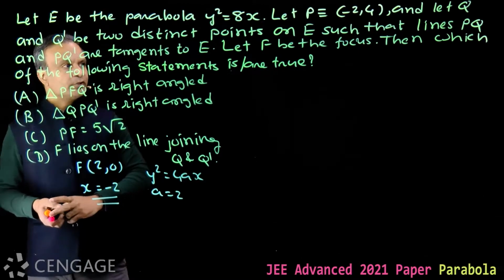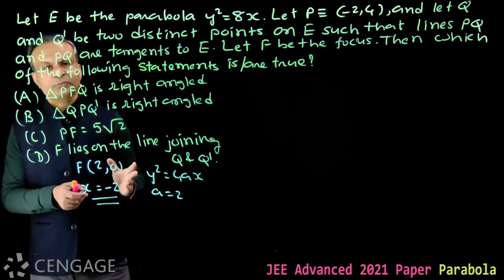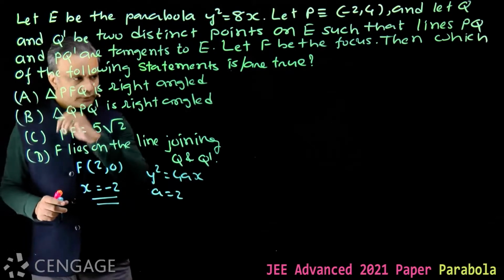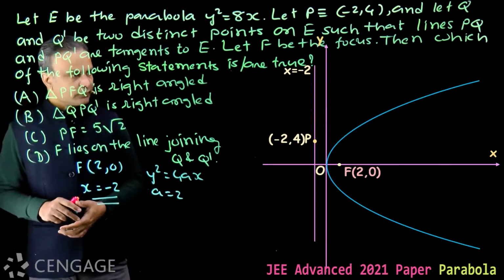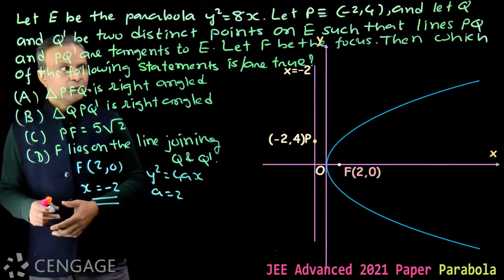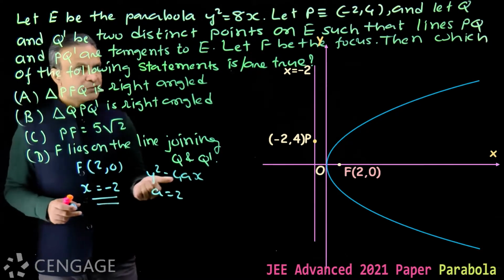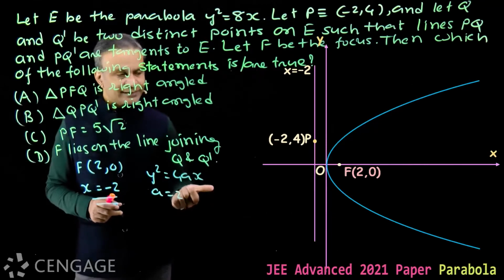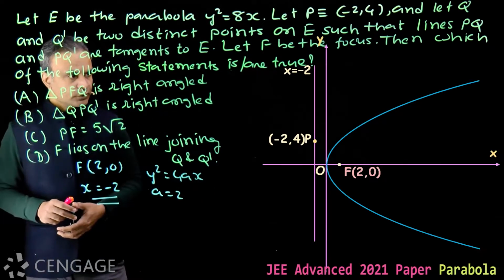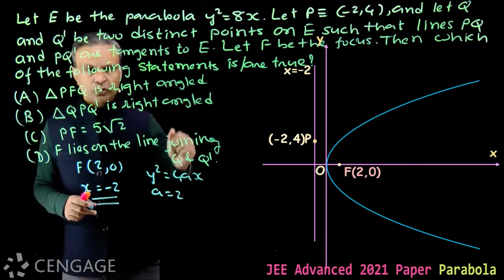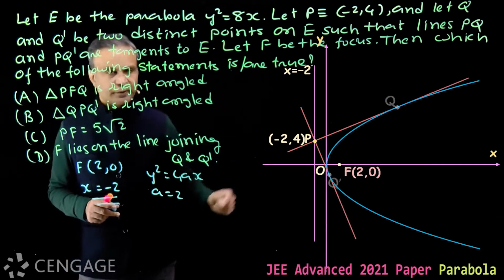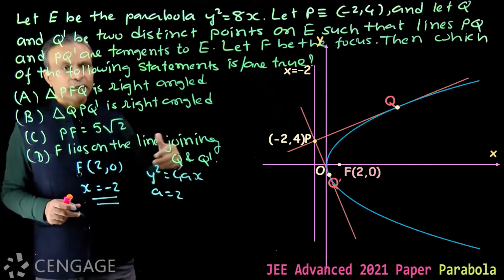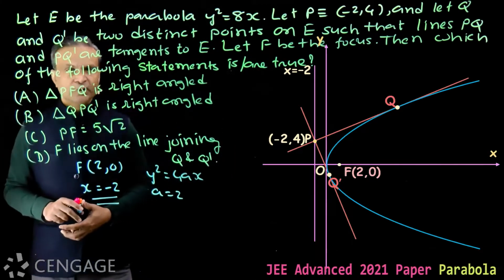Now PQ and PQ dash are tangents to the parabola. Let's draw the figure. Here we have parabola y square is equal to 8x having focus F (2, 0) and directrix x is equal to minus 2. Point P has coordinates (-2, 4), and from point P we draw tangents to the parabola. Points of contact are Q and Q dash.